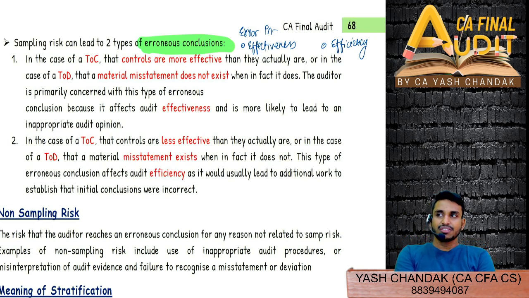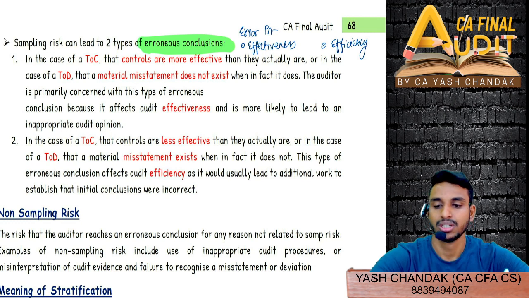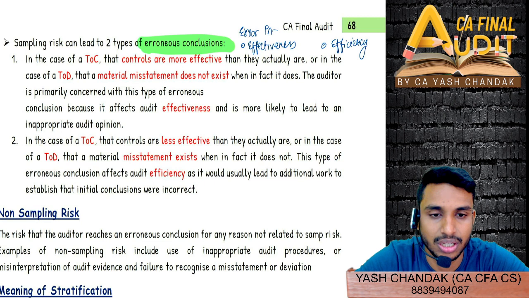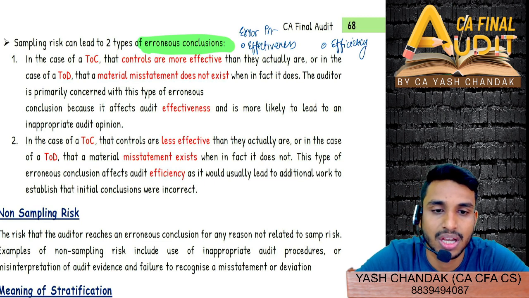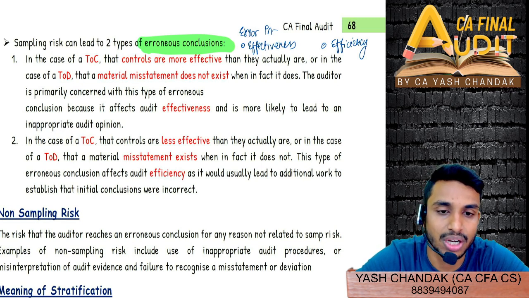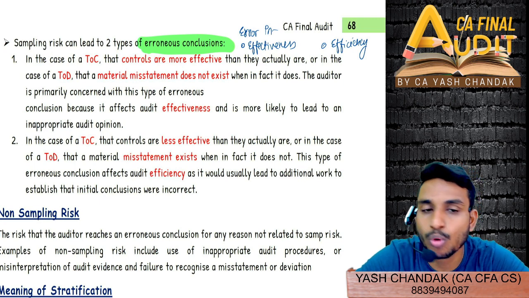What do you mean by effectiveness versus efficiency in general terms? If you could relate to anything in general. The work is good, that is effective. So you are saying good work is done. The work is good, then it is effective. And if we are able to perform the work on time, then that is efficiency. That is what Kapil is saying, and that is more or less correct.